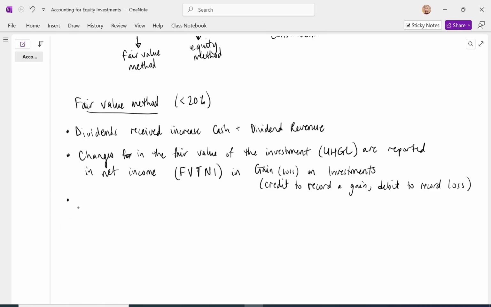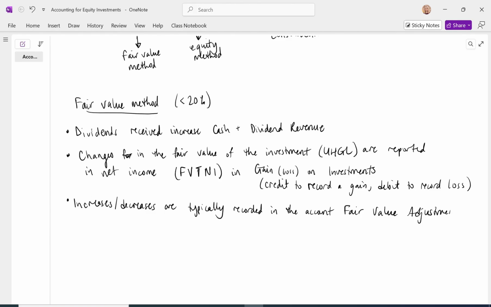The other is we have to change the value of the asset, the investment asset. And we don't do it directly to the investment account. In most cases, most companies are going to record increases and decreases to the investment in a separate account called the fair value adjustment account.